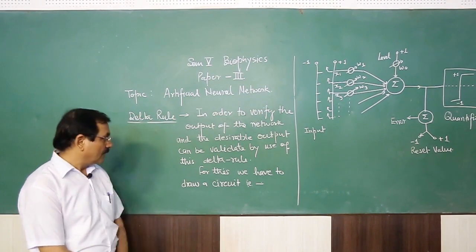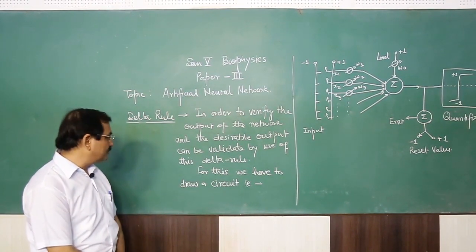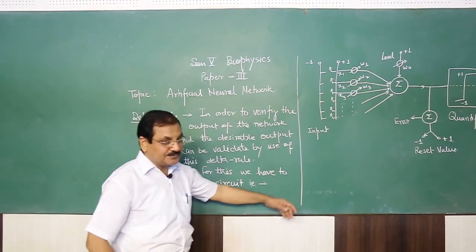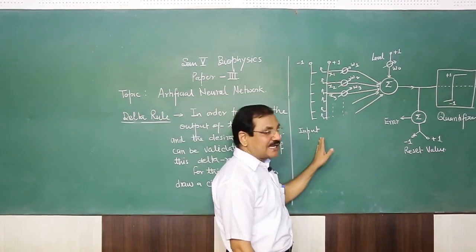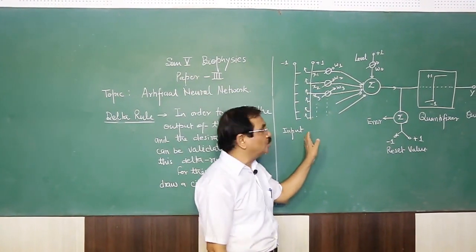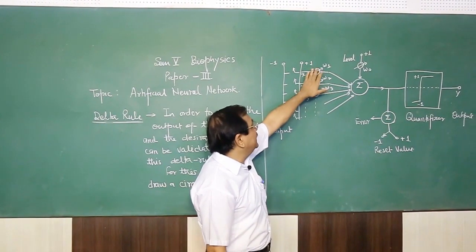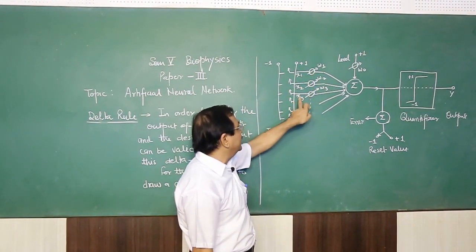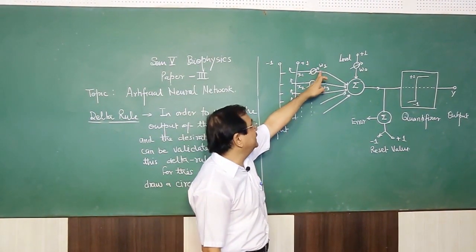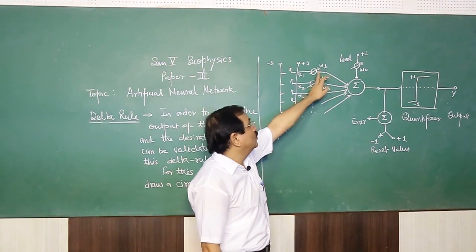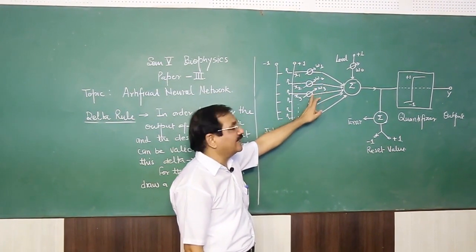For this, we have to draw a circuit. We take the input section in digital form, that is 0, 1. Here the inputs are x1, x2, x3 with the weight factors omega 1, omega 2, omega 3.